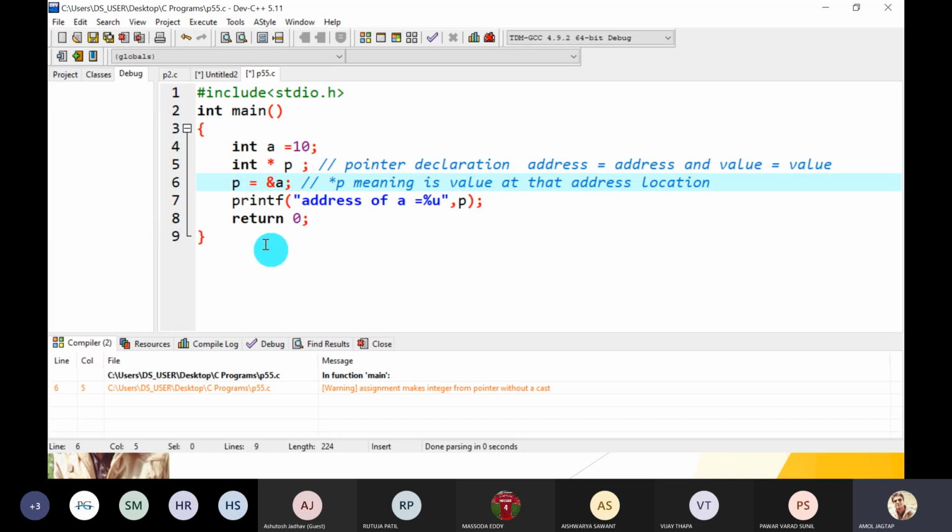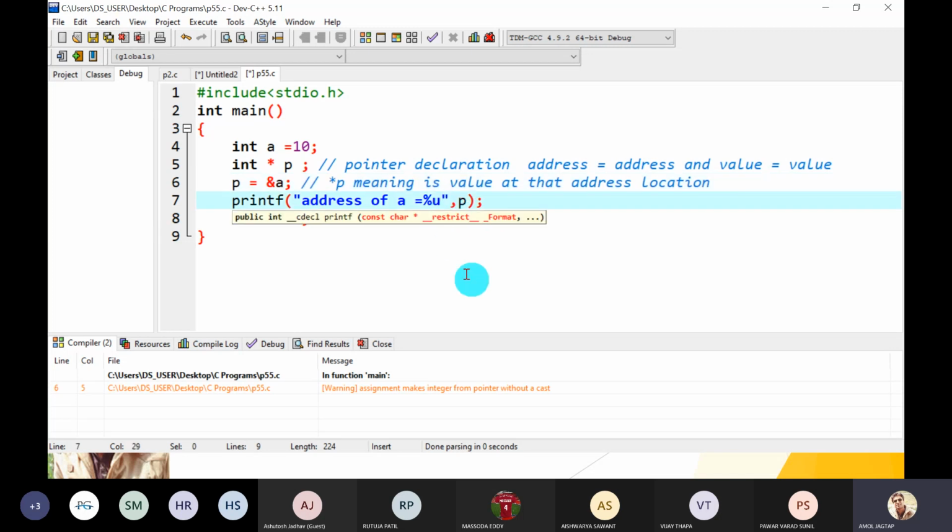So we can write here a P. Just P gives you what? Address. And pointer P gives you what? Value at that address location. So pointer P always gives you value. Understood?